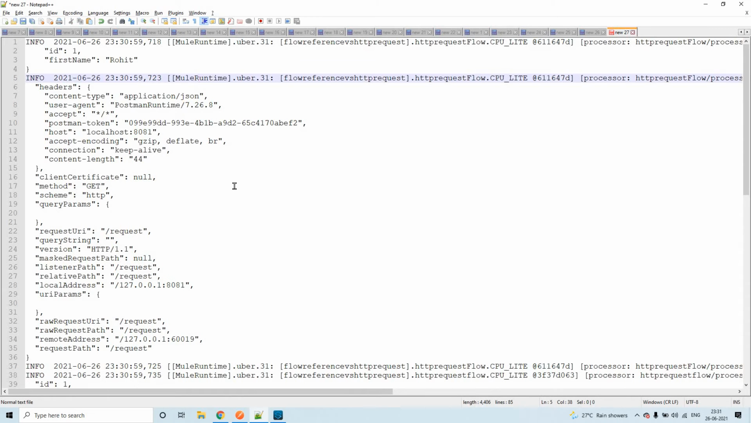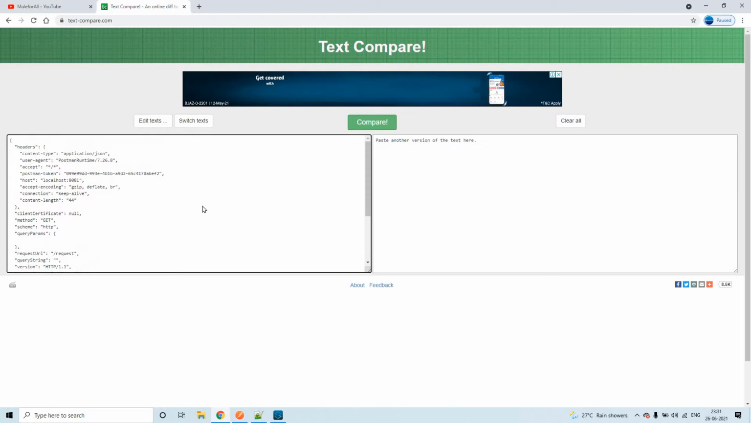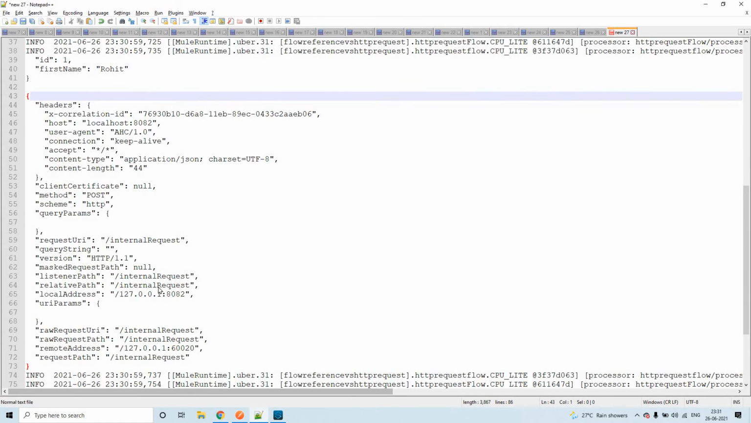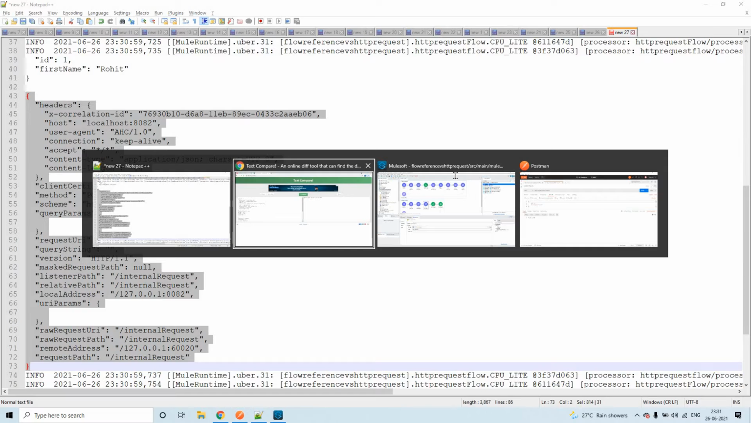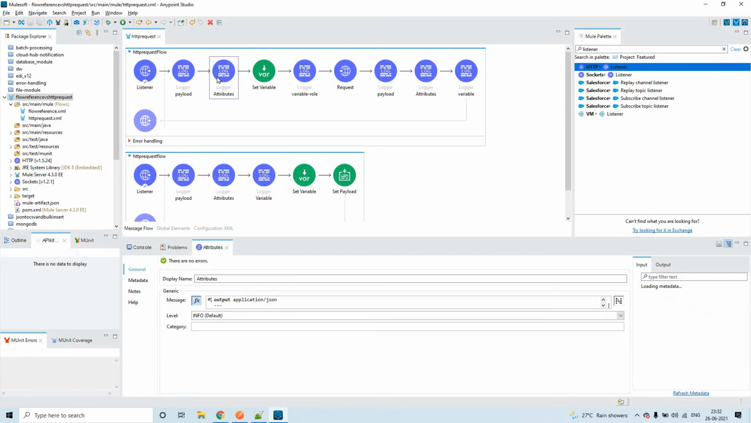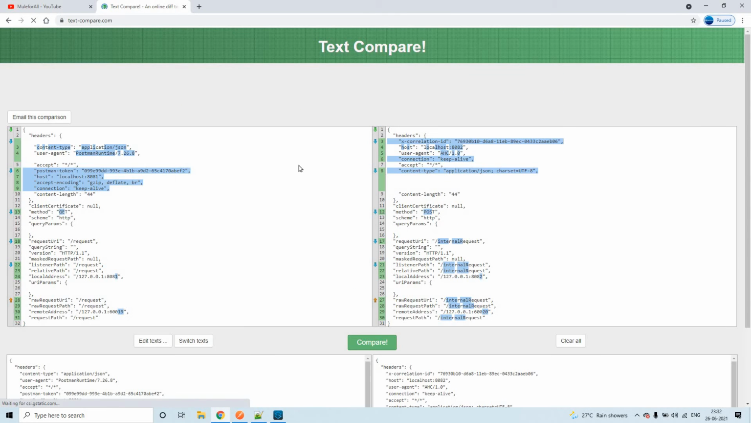These are the attributes from the parent flow. Let me copy paste it here. Now let's get the attributes from the flow which we are calling through HTTP request. So I'm copying this. Now let us see the difference between these two. Here I'm comparing the attributes from this particular logger and also the attributes from this particular logger. Now let's compare this. So you'll see the difference.